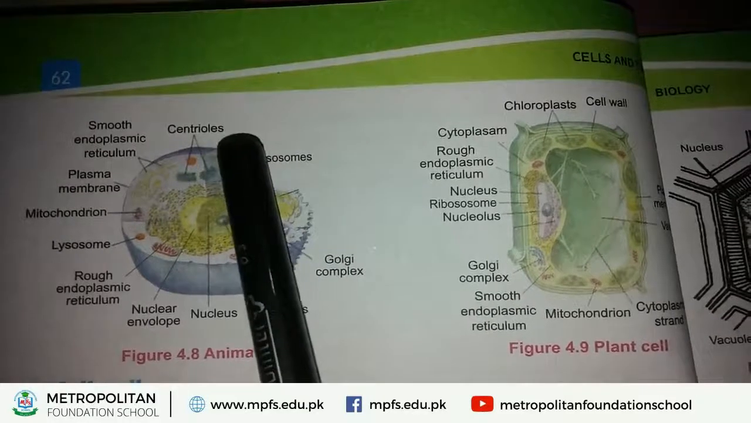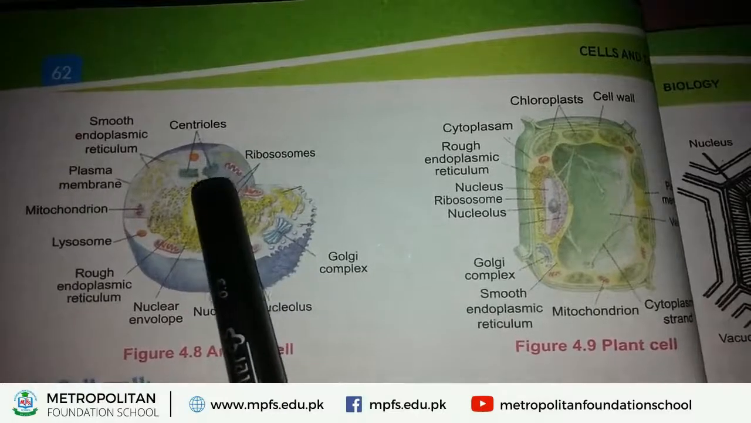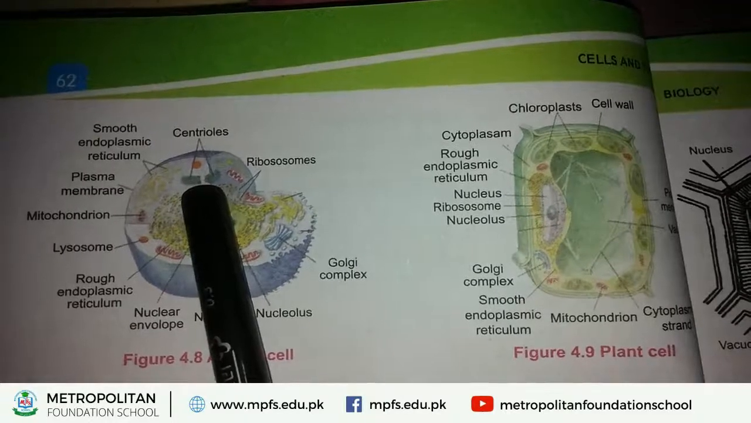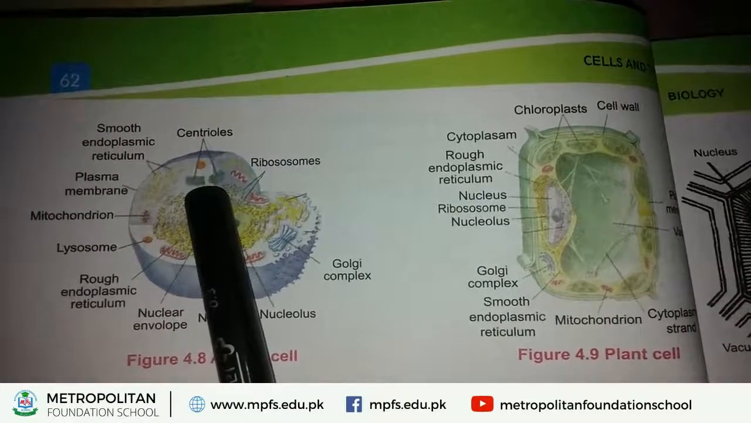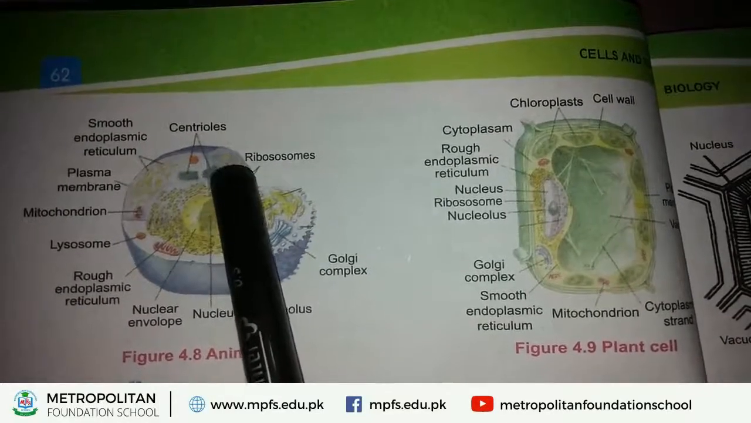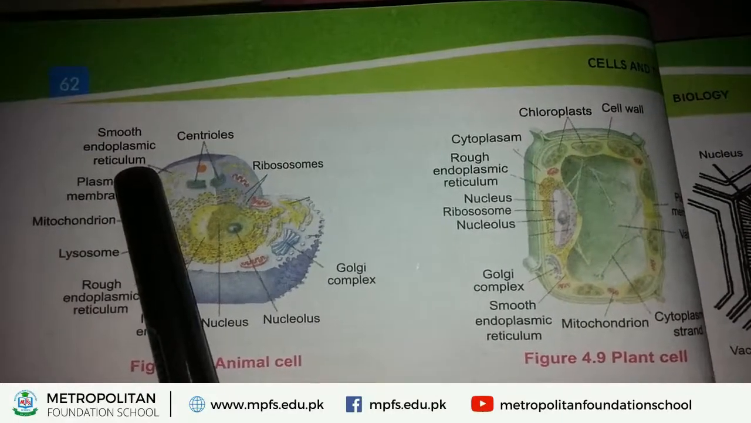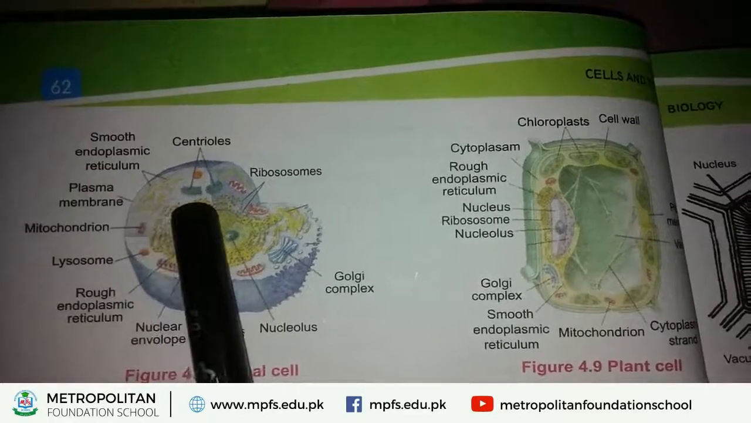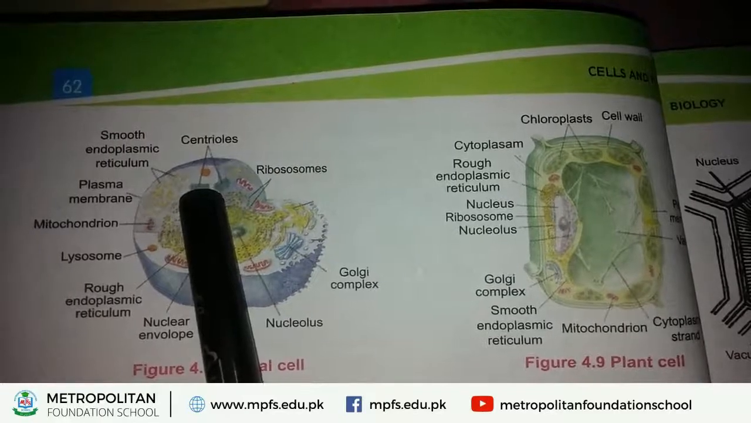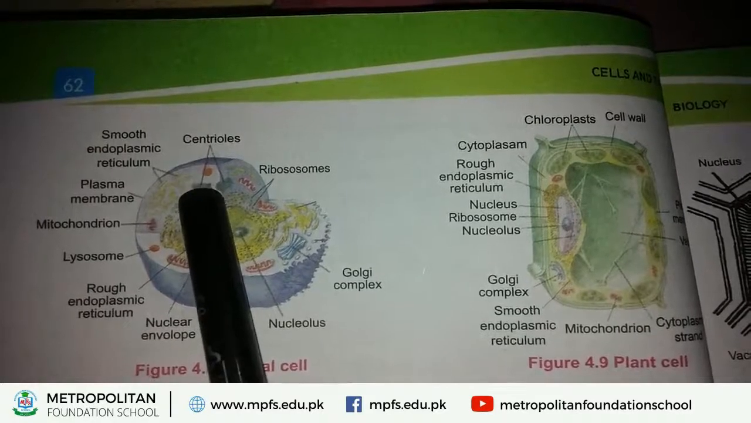Another structure found in animal cell is centrioles. What are centrioles? Centrioles are rod-like structures found in groups, on the upper side of the nucleus. Another structure is called smooth endoplasmic reticulum. It is found in the form of rod-like structures. These are called smooth endoplasmic reticulum.